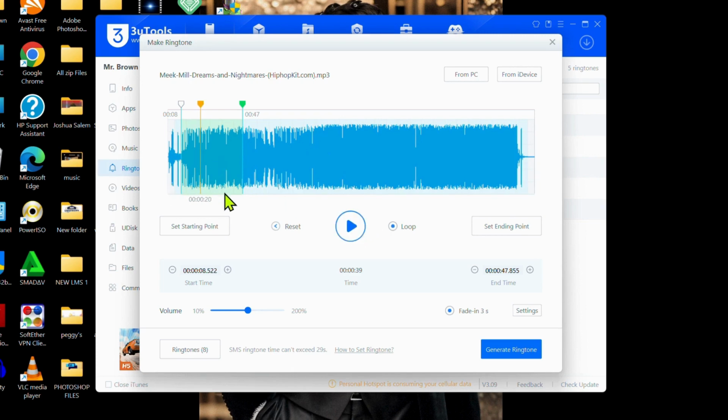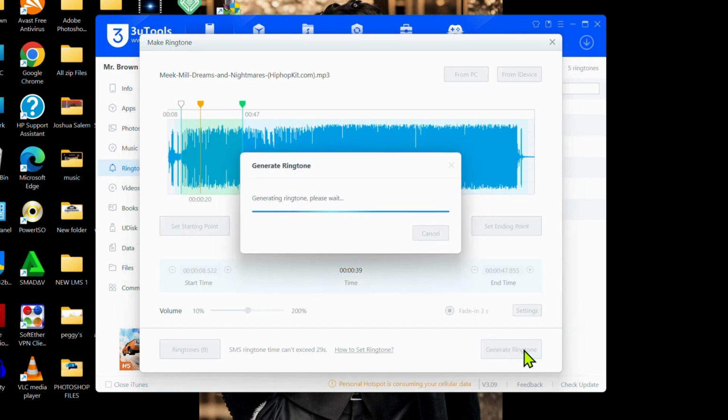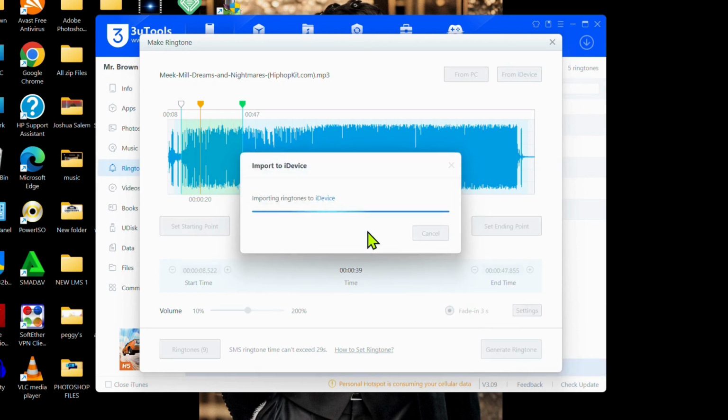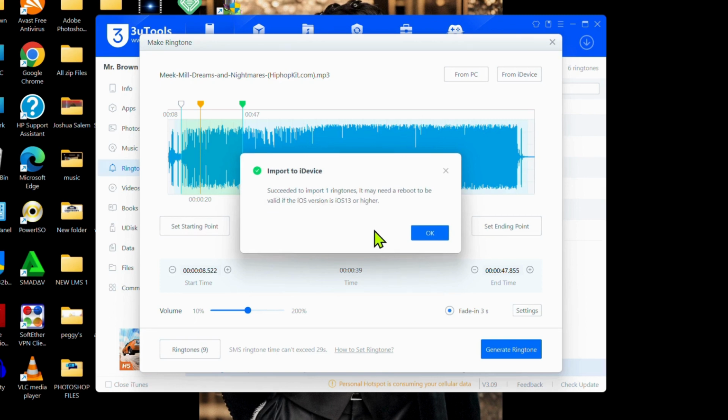Okay, so let's use this one. So the next thing you're going to do is generate the ringtone and import it into your device. This may take a few seconds. Okay, so it has been imported onto our device.